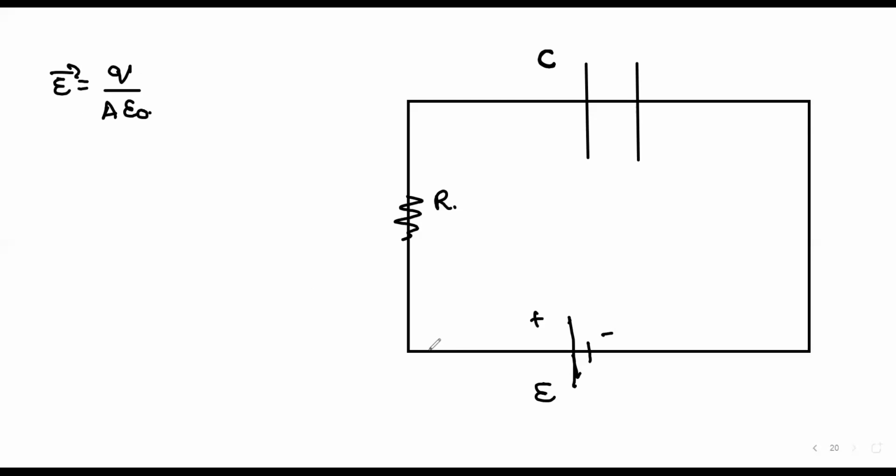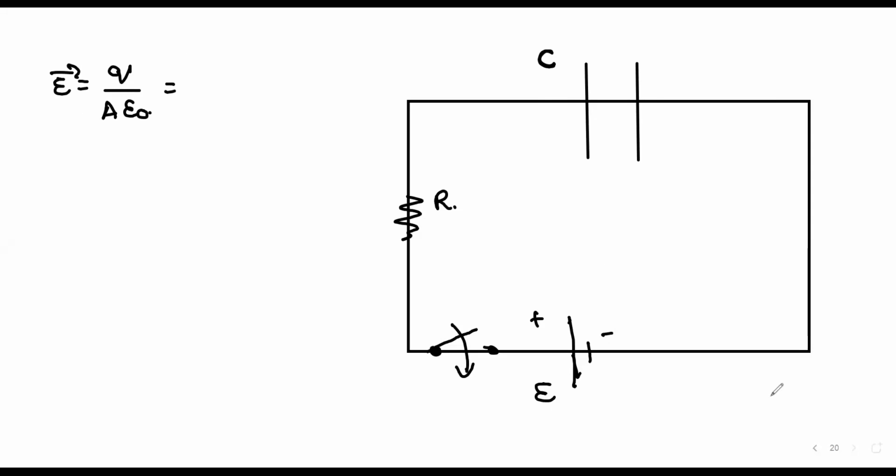Now, in the given question, is the capacitor charging or discharging? Charging. So what is the value of Q?